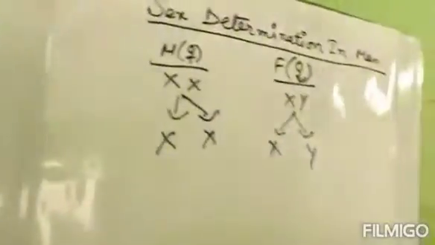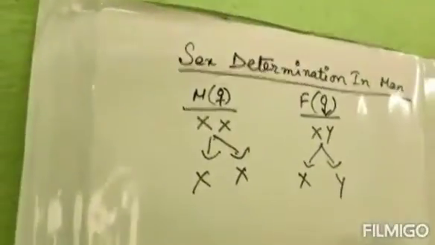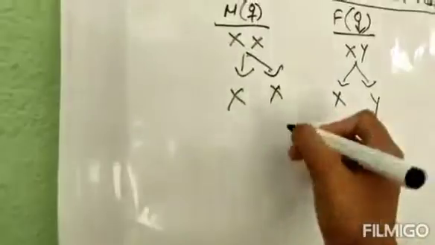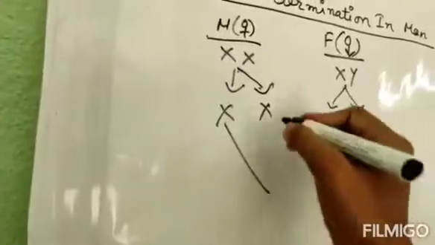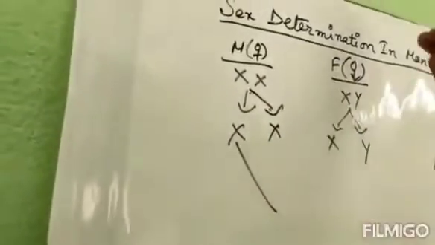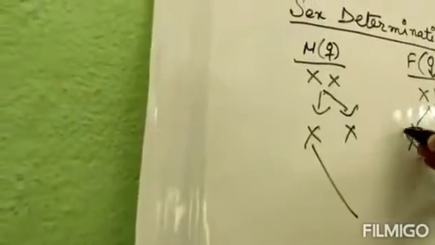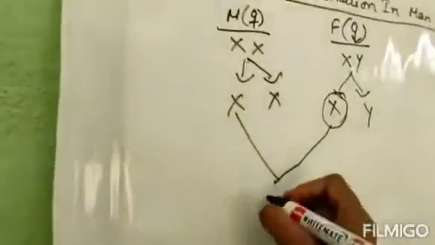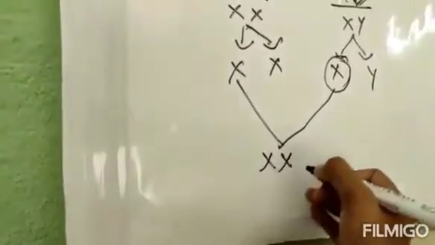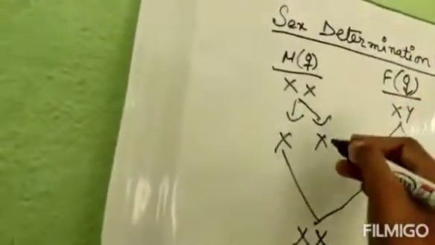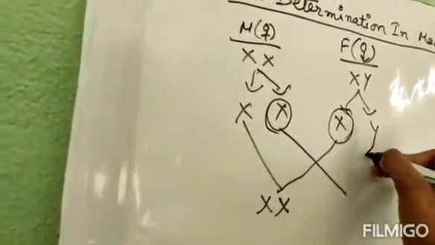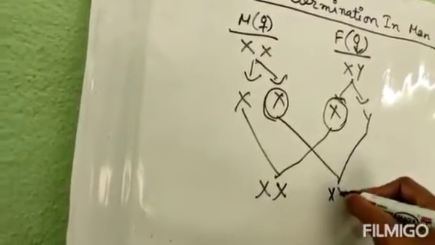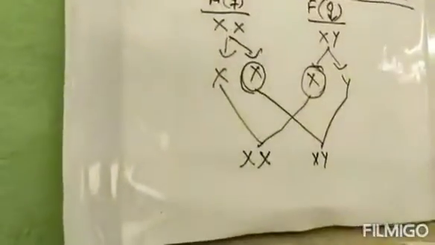Now, as we know, the gametes from the mother and father fuse together to form the offspring. From the mother we can only get X. If the X of the mother is fertilized with the X of the father, we will get a girl. But if the X of the mother is fertilized with the Y of the father, the result is XY. That means it will be a son.